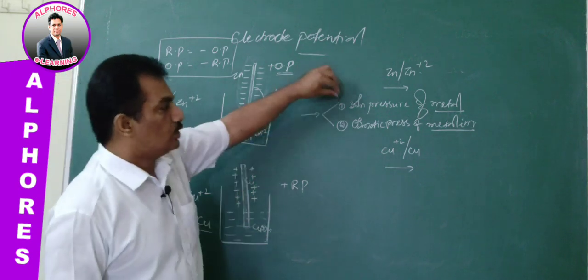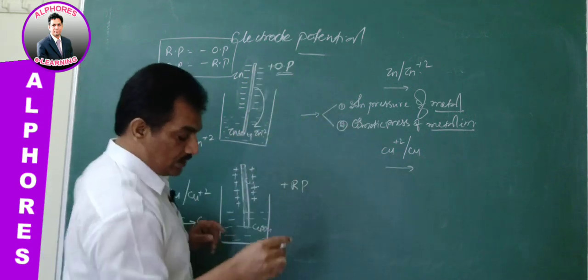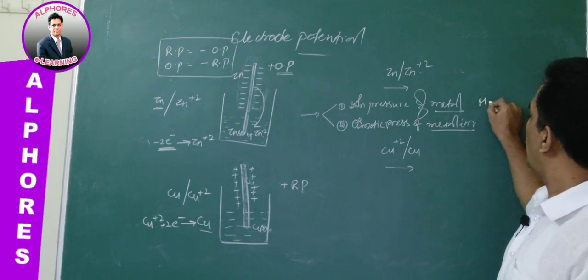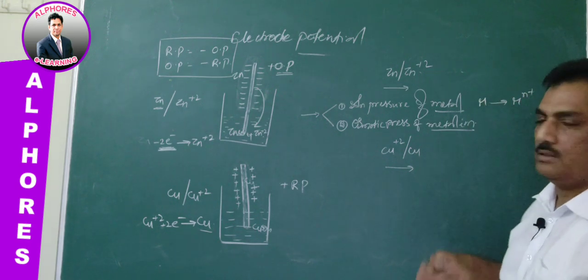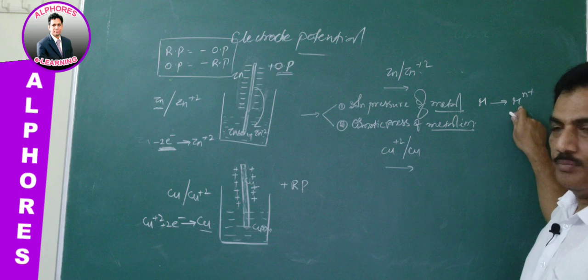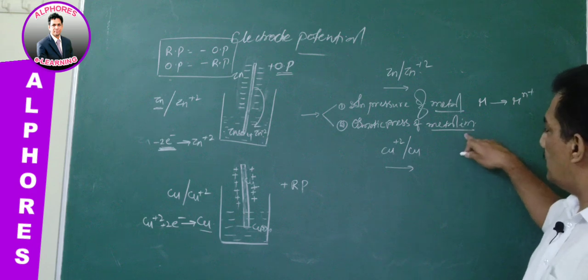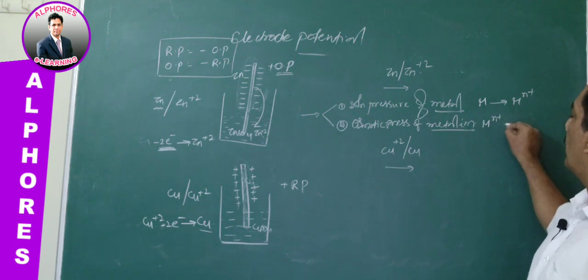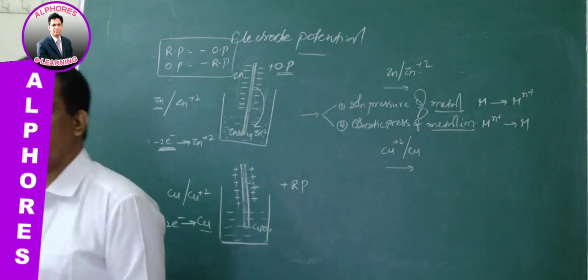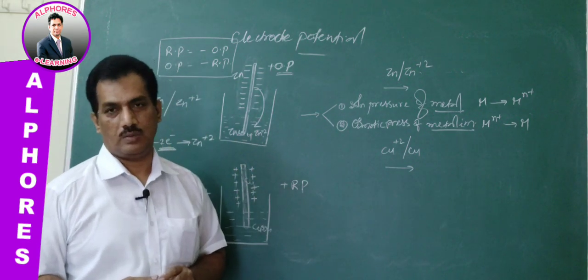Just let me conclude. Solution pressure is making the metal M convert into Mn+. That is, the solution pressure tendency is the metal atom converting to metal ion. Osmotic pressure determines the tendency of metal ion converting into metal. These are the two factors operating for the tendency of the metal when they are dipped in their salt solution.